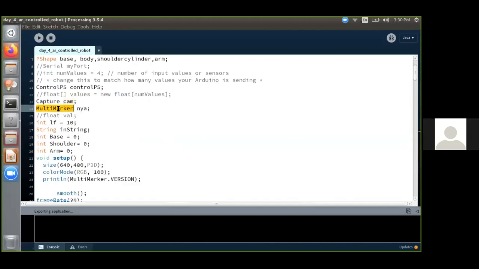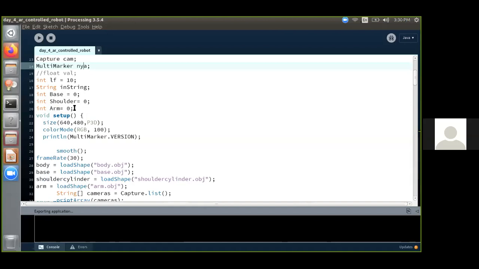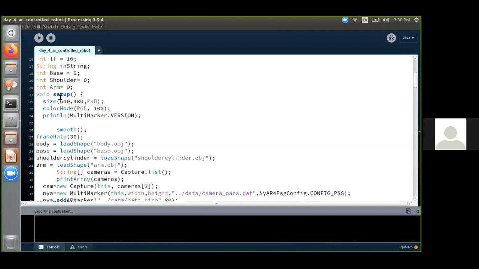So MultiMarker means that we are creating a marker called nya. So that is what is called the hero marker. We'll be using hero here, and the rest all are, we are initializing the functions. So we'll be going inside the void setup, which will be executed only once.